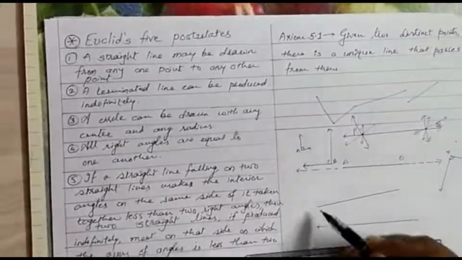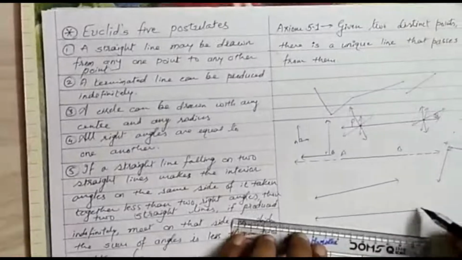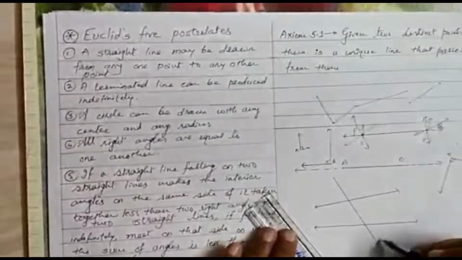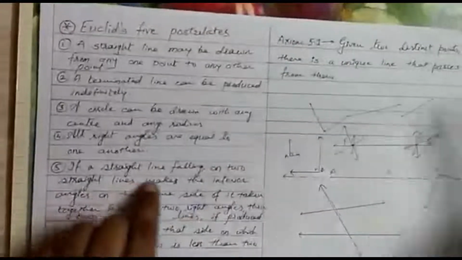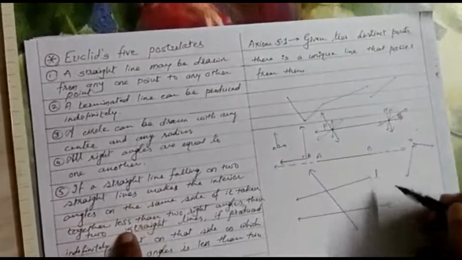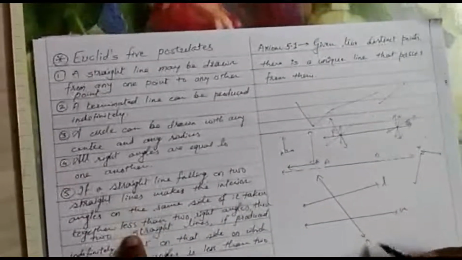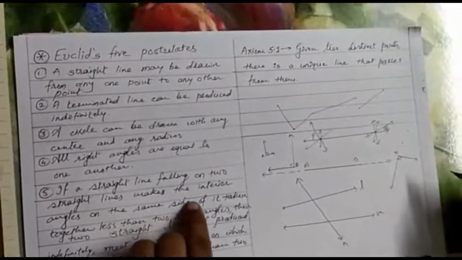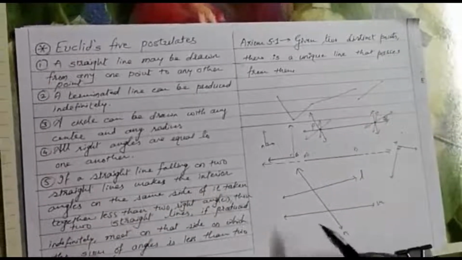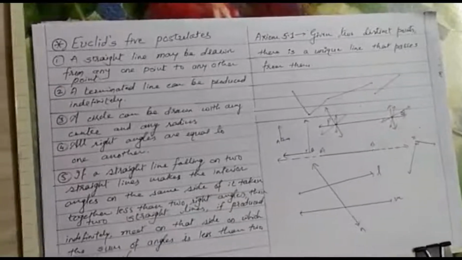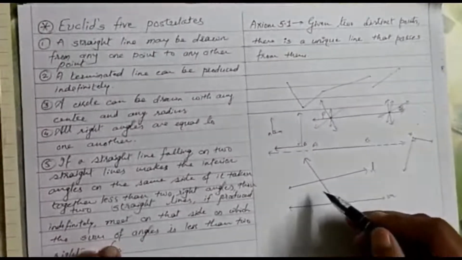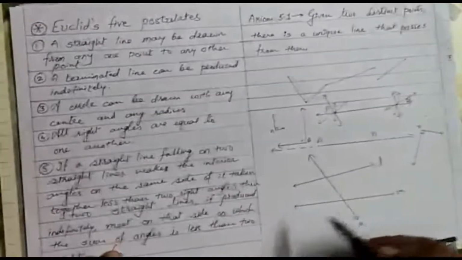These are two straight lines, and a straight line falling on them. Say lines L and M, and N is falling on L and M. The interior angles on the same side of it taken together are less than two right angles.